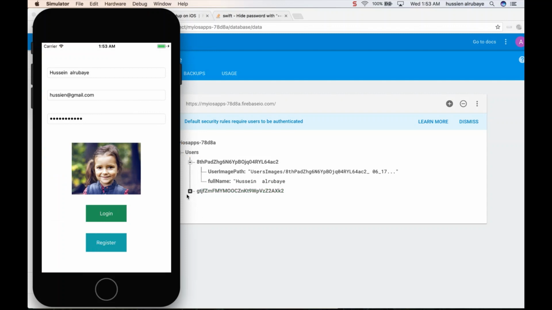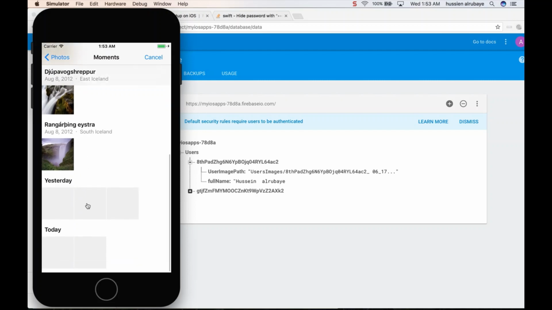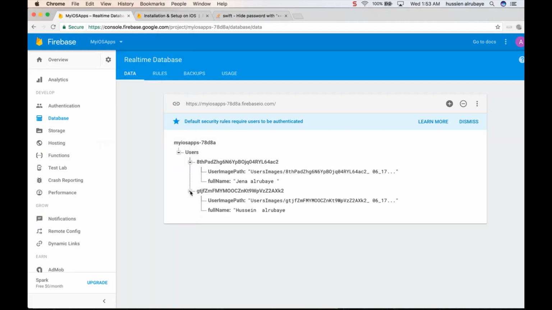Okay, now I want to go back to Jenna and update the information for Jenna. First of all, I click Jenna Al-Rubai and make sure her email is jenna@gmail.com, and select login. So I'm logging in as Jenna. Now I could upload the image for Jenna, which is this image. So he just updated it. Yes, I now have two users. See, Jenna Al-Rubai, this is the image for her. Hussein, this is the image for him.